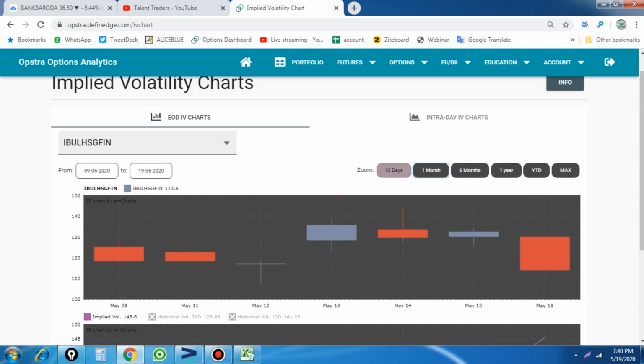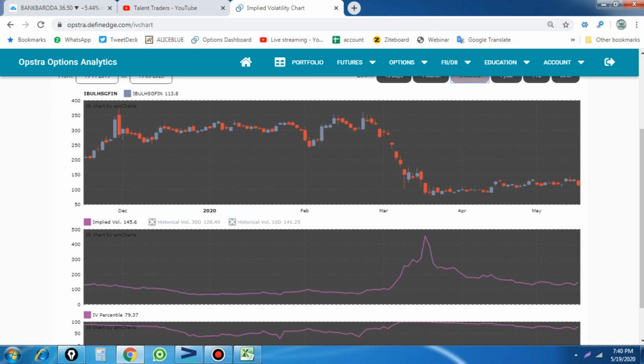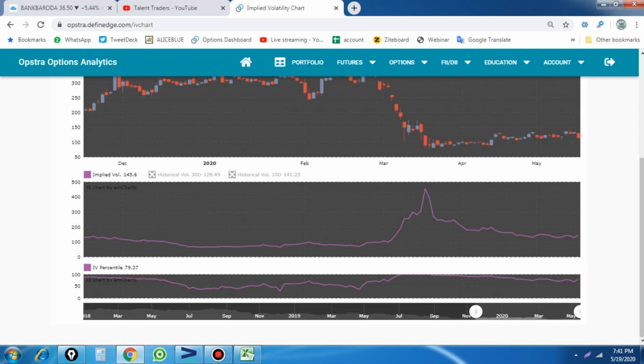So on a long term or monthly basis, you have to focus on the IV level. Once you understand IV, historical volatility and implied volatility, you will focus. You see that here, even though the stock was trading at 284, the implied volatility is around 60-40, the stock range is very normal, and when IV increases the stock falls very big. This is the 6-month chart. That is why I am telling you, once the IV increases big, a big momentum is expected on the stock. There we can calculate the range of the stock, and after calculating the range, we will find out the best trading strategy based on our advanced option trading strategies.